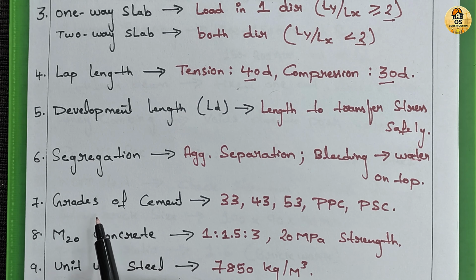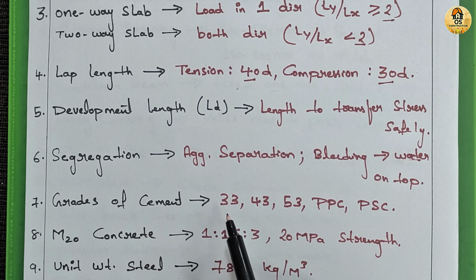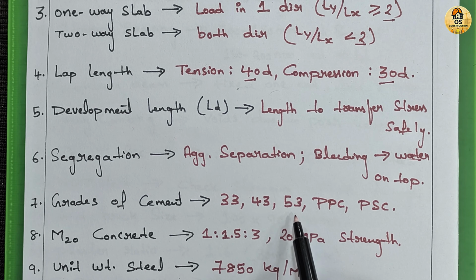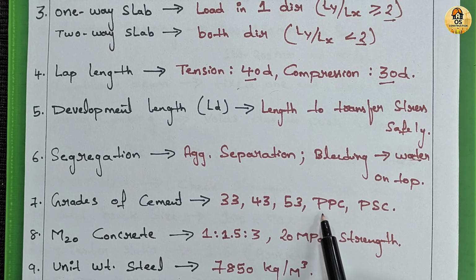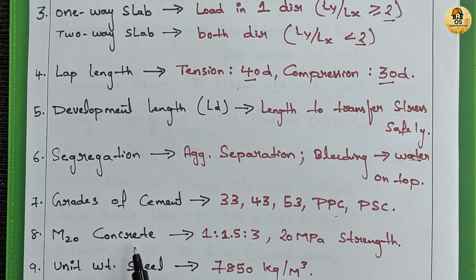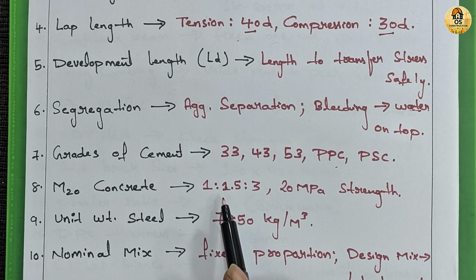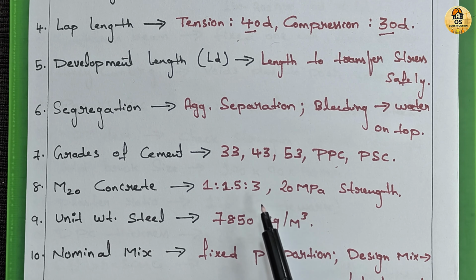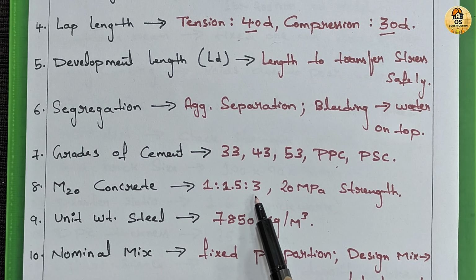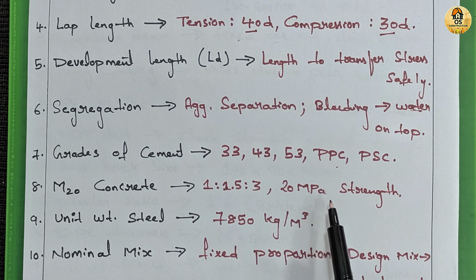Seventh is, what are the different grades of cement? Common grades are OPC 33, OPC 43 and OPC 53. Apart from that, we have PPC and PSC. Eighth is, what is M20 concrete? M20 means mix ratio 1 is to 1.5 is to 3. 1 part of cement, 1.5 part of sand and 3 part of coarse aggregate with a characteristic compressive strength of 20 MPa at 28 days.